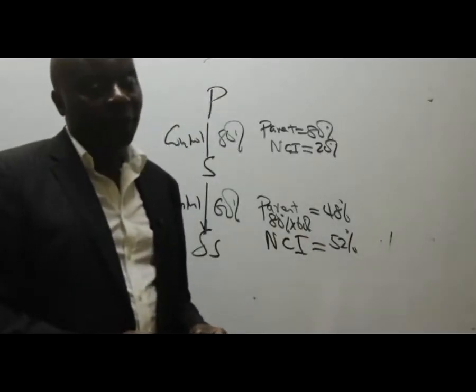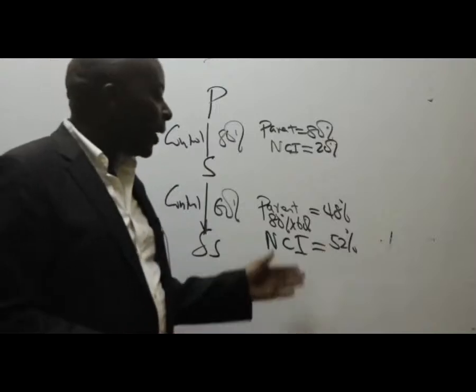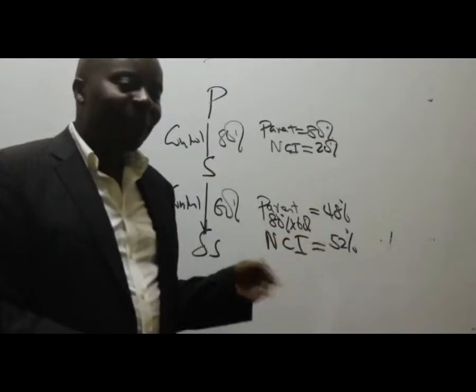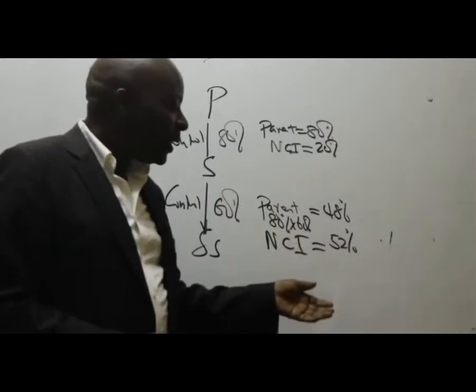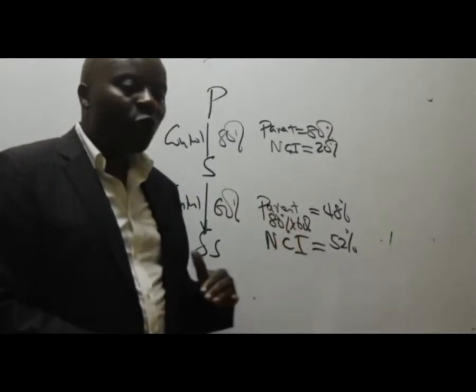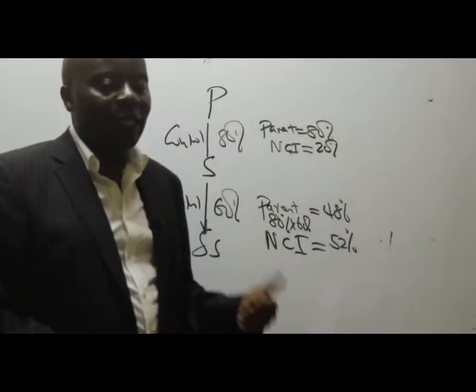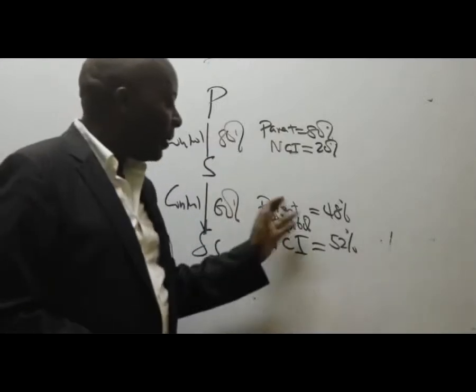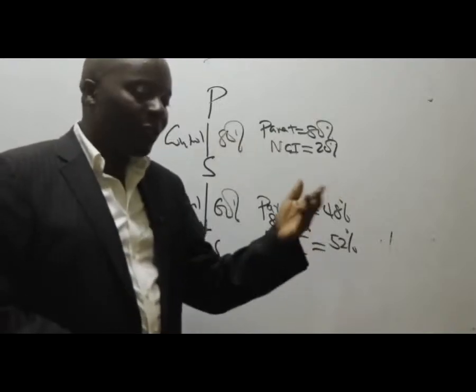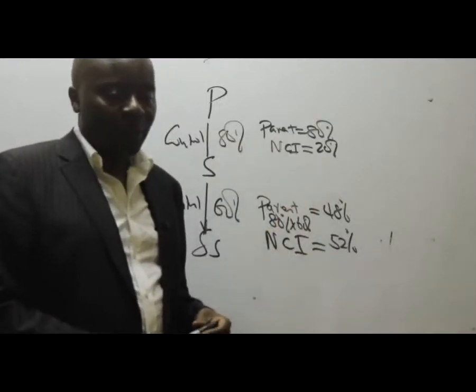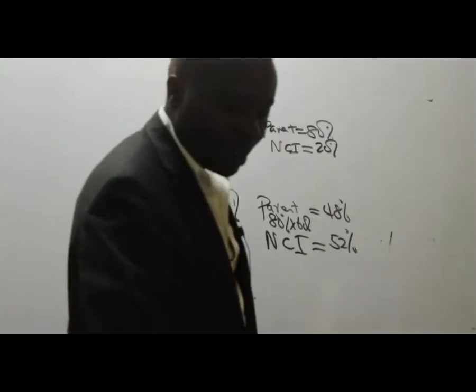And then now you'll get somebody making an argument that how can NCI have a bigger share? It's possible. This 52% in this case will be spread out to so many shareholders, such that each shareholder will be having an insignificant amount, giving the parent in this case superpower status. Now, ladies and gentlemen, listen to me very well.